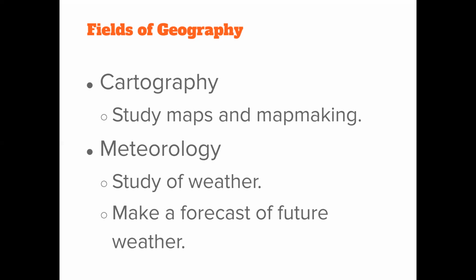Not necessarily, right? So they make a forecast, they make a prediction of future weather, okay? So they study the weather, different signs mean different things, right? And then using that information that they analyze, they tell us, the people, right, what the weather's going to be like. Would you say most times they're pretty accurate? Yeah, I'd say they're very accurate most times, right? So again, these are two fields of geography, okay?